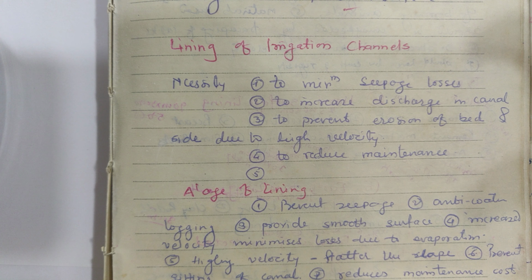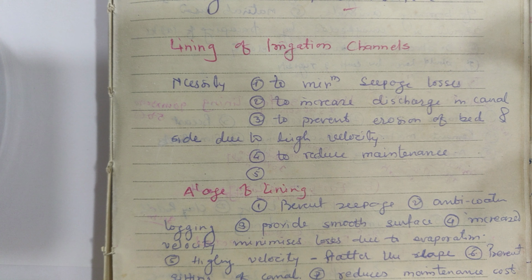What is the necessity of lining? The necessity of lining is to minimize the seepage losses. If the canals are lined, that means the inner portion is protected by hard materials. Second, to increase the discharge in the canal. If the canal is lined, discharge will be increased as the losses will be reduced.